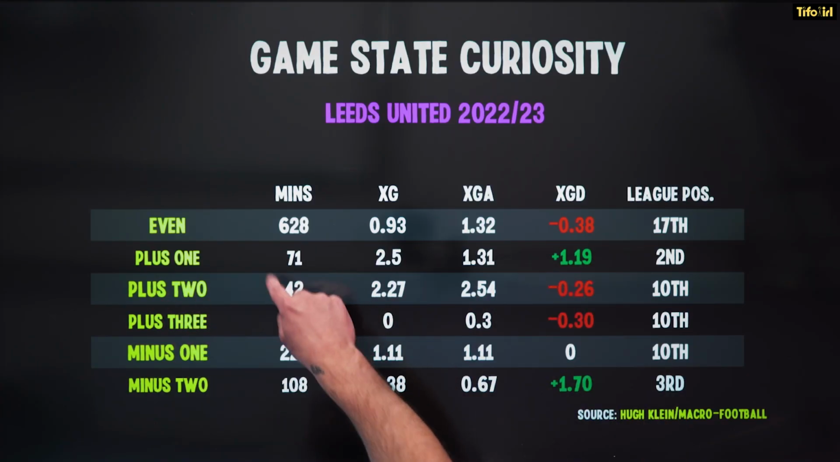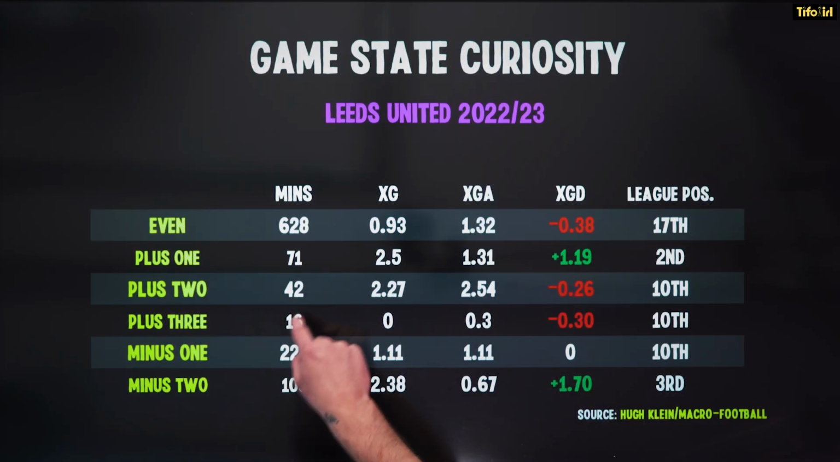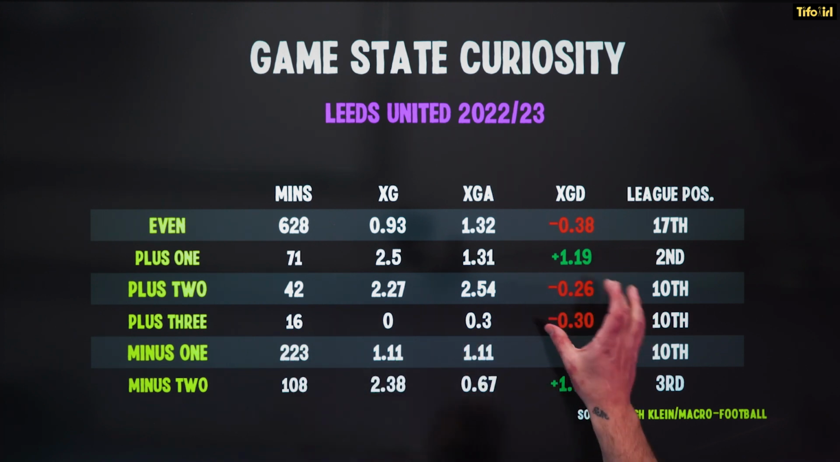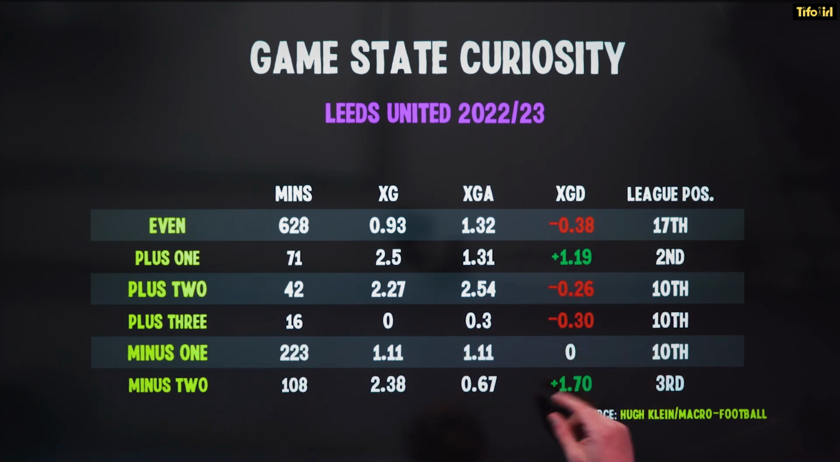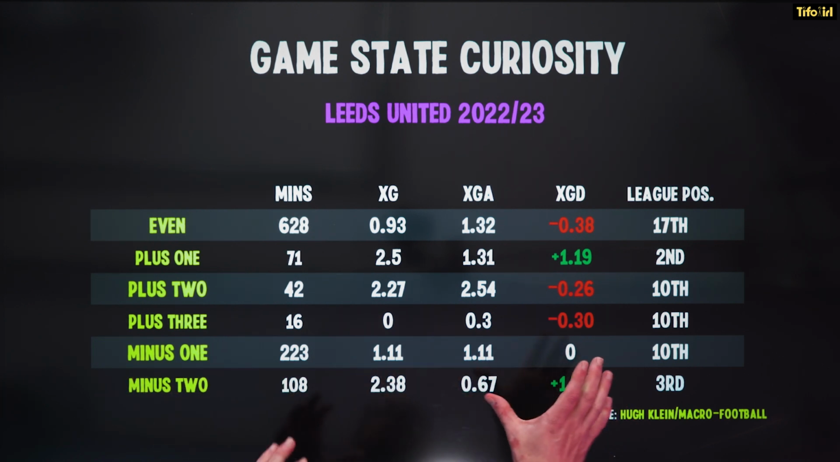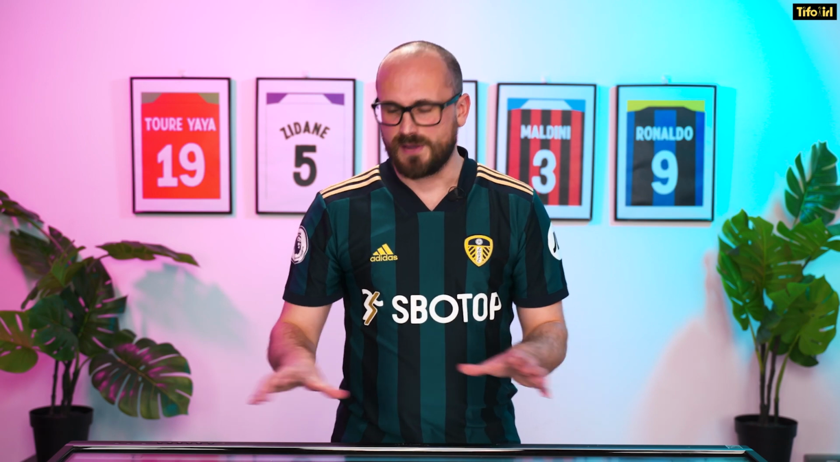So that's +1, very little time. When they drop into +2 or +3, those numbers become negative, so they're doing quite badly there. The other one to look at is when they are a goal down. When they're a goal down, they're pretty much balancing their expected goal difference, so they're not better or worse.